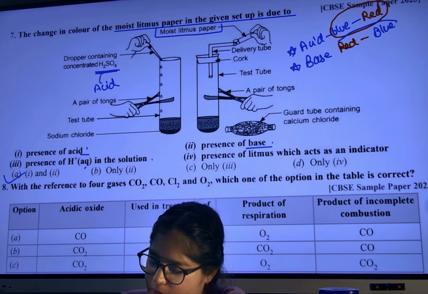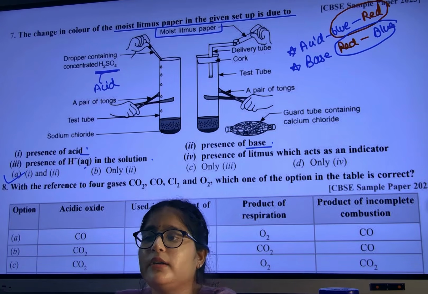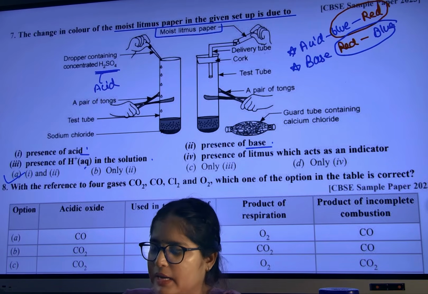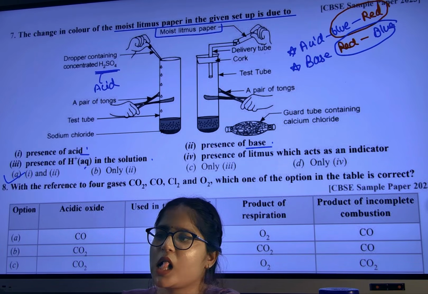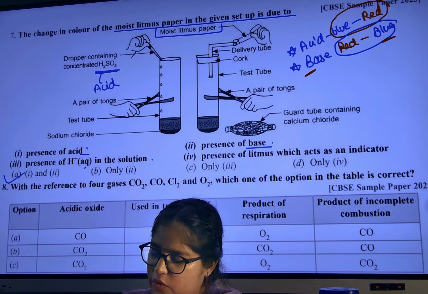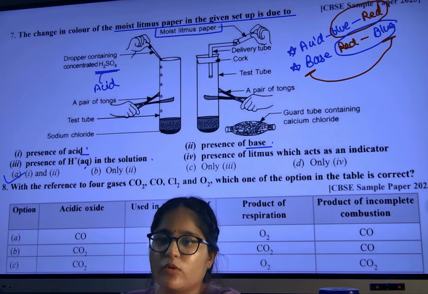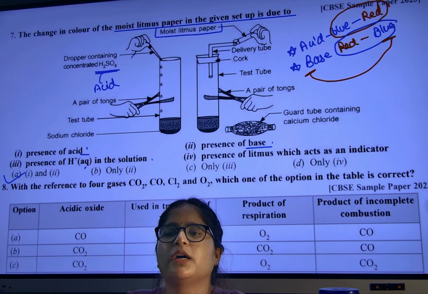From here you will get a question, very important. How will you remember? B for base, B for blue. So base will make blue color, like that you remember. So base will convert what?